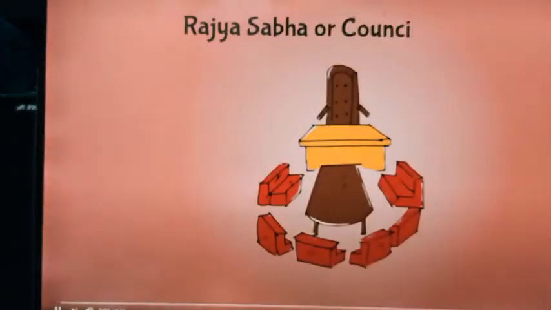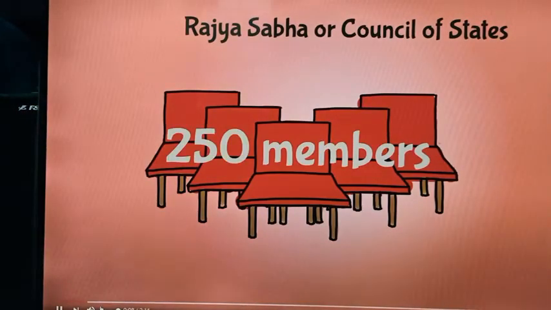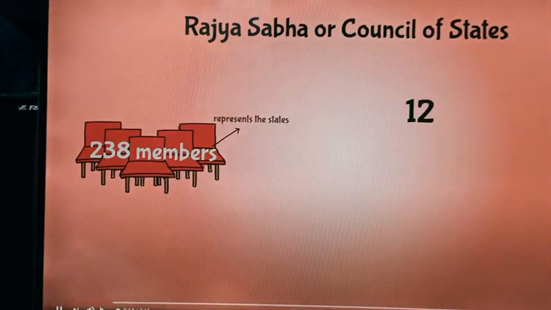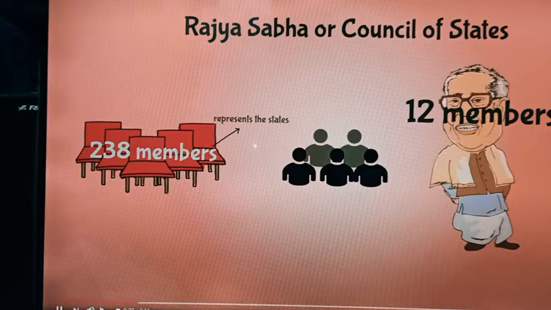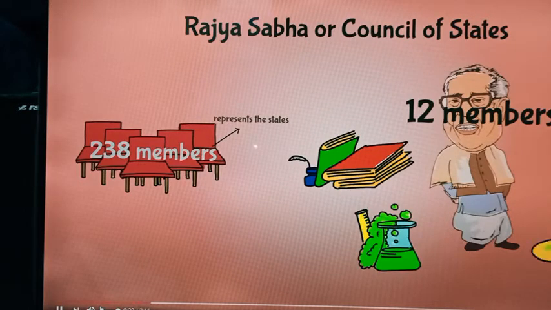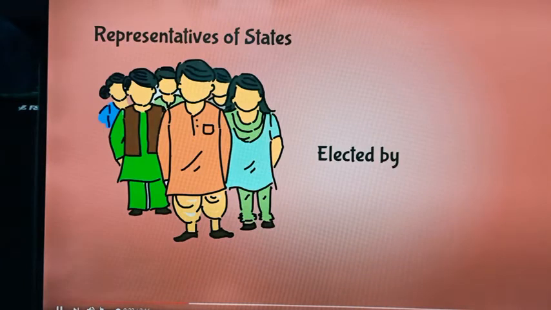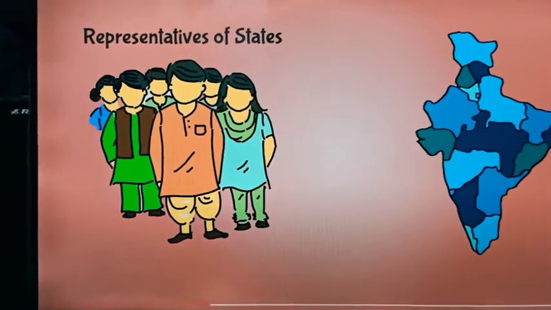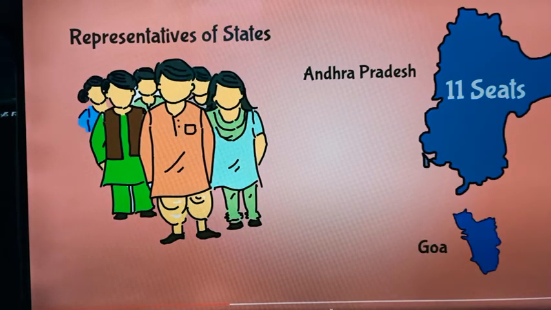The Rajya Sabha or Council of States is the upper house of the Parliament of India. It consists of 250 members. Out of these, 238 members represent the states, while the other 12 are nominated by the President of India from persons with special knowledge or practical experience in the field of literature, science, art, and social sciences. So how are these members elected? The representatives of the states are elected by elected members of the state legislative assemblies. The states elect members of Rajya Sabha in proportion to their own population. For example, Andhra Pradesh has 11 seats while Goa has only 1 seat.